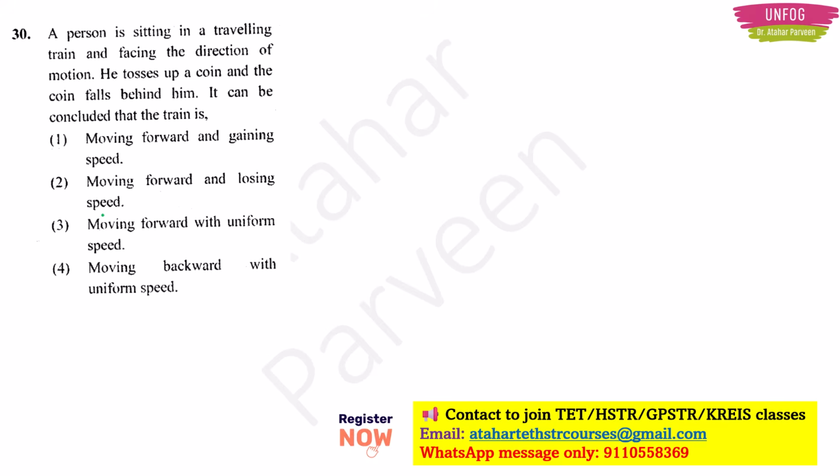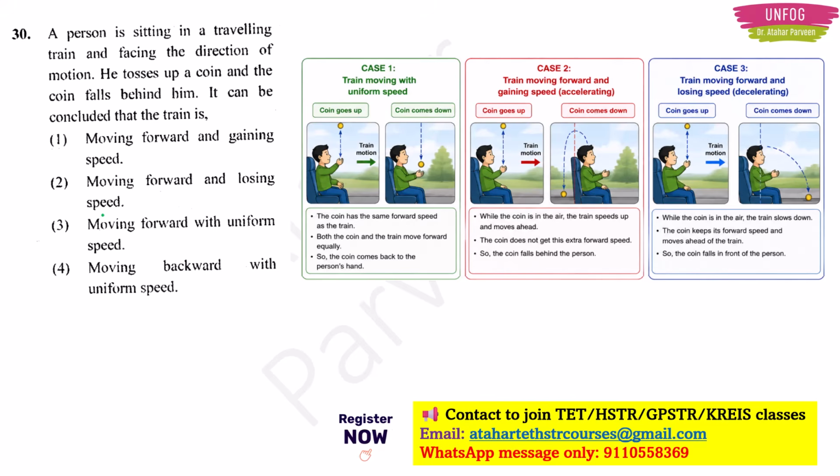See, actually what the question is that a person is sitting in the train and the train is moving. That person is playing with the coin. The person is tossing the coin. And one situation is there where the coin is falling behind him. So they are asking here what do you conclude with this? So you have to understand here that there are three cases.